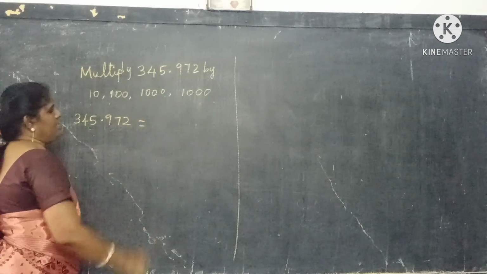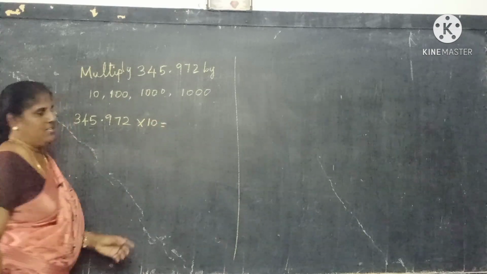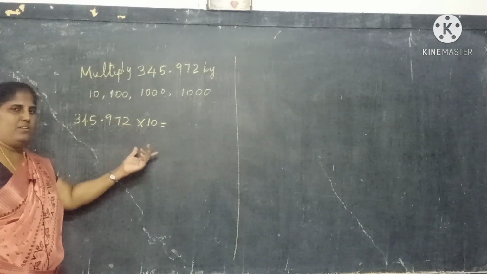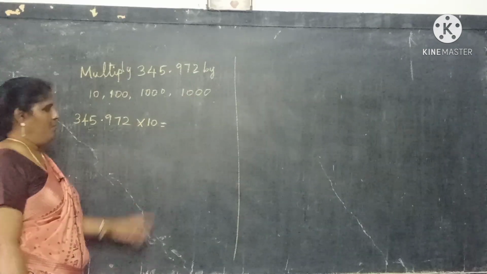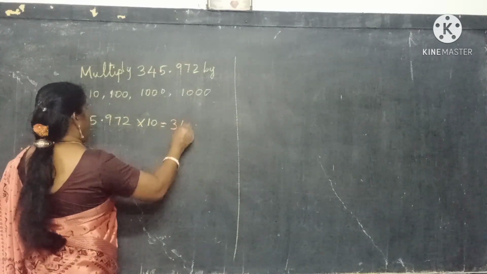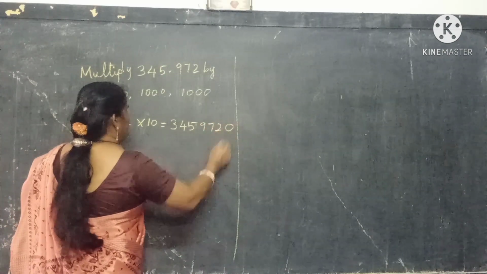345.972 into 10. Whatever you multiply by 10, you get the same digits, and at last you add one 0. How many zeros are there? One 0. So 3, 4, 5, 9, 7, 2 and 0.